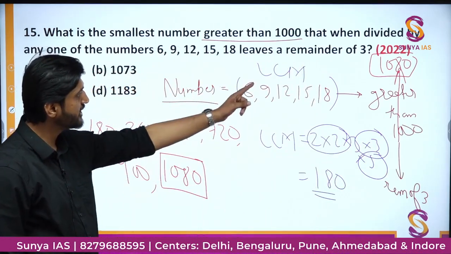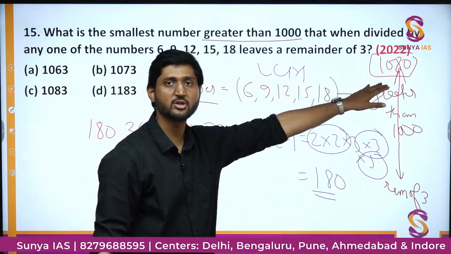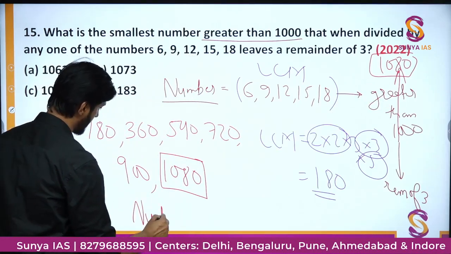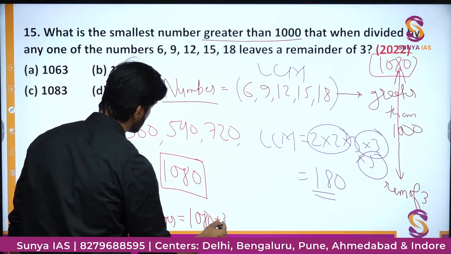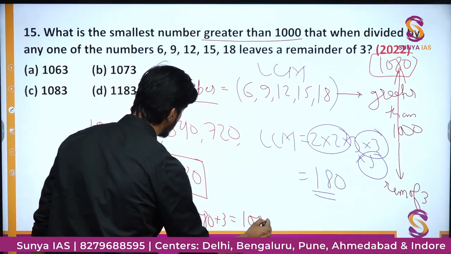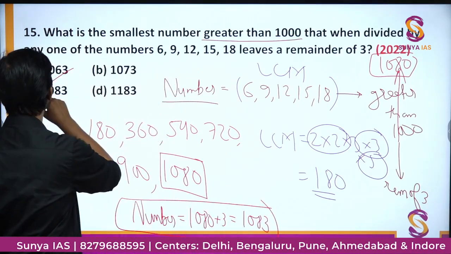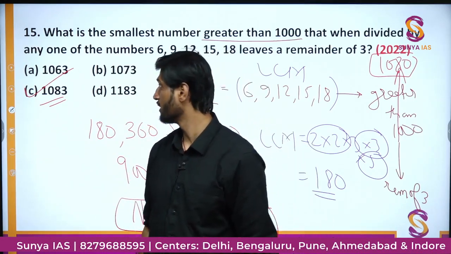Now how much remainder do we want? We want a remainder of 3, so we simply add 3 to this number. So the final number is coming out to be 1080 plus 3, that is 1083. Okay, so option number C is going to be the correct option in this particular question.